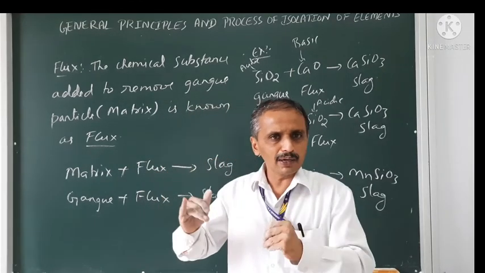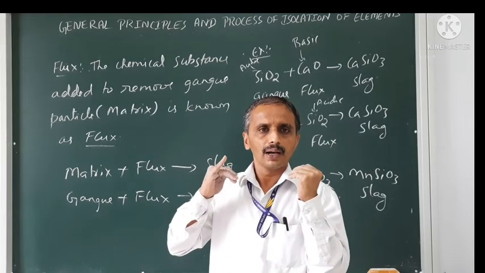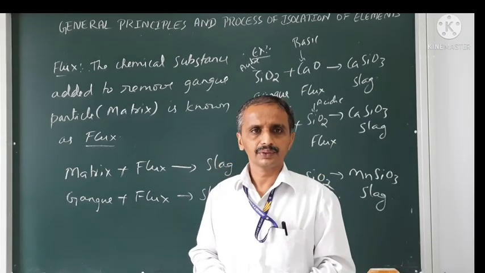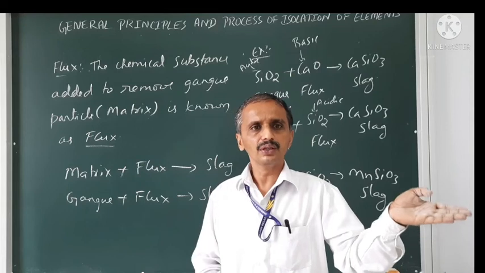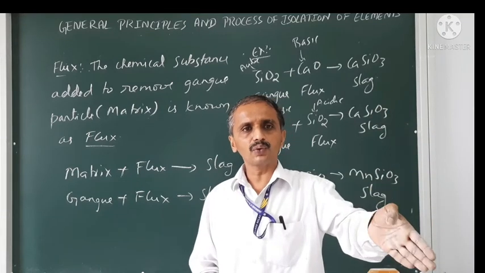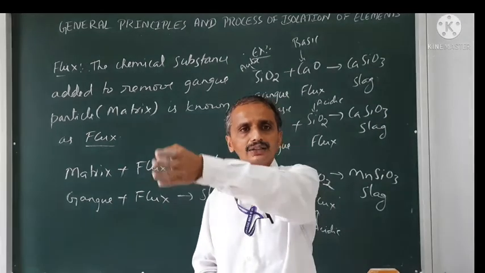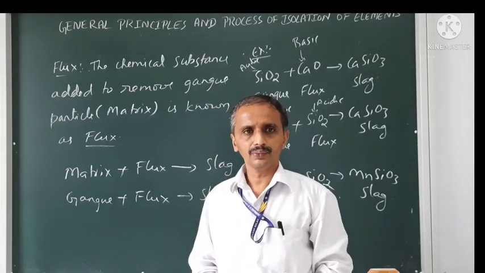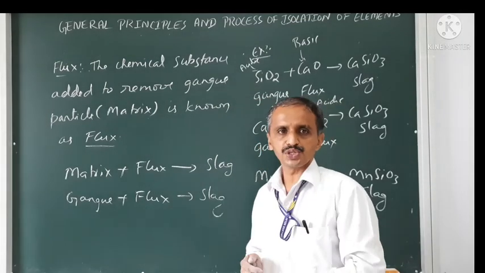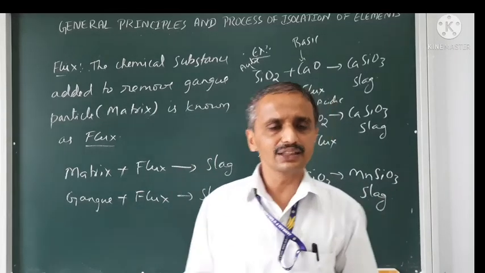So, the second part of extraction, that is conversion of concentrated ore into the oxide, will be done by either the roasting or the calcination process.